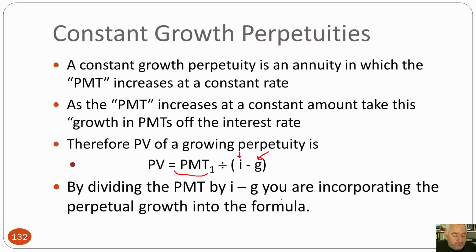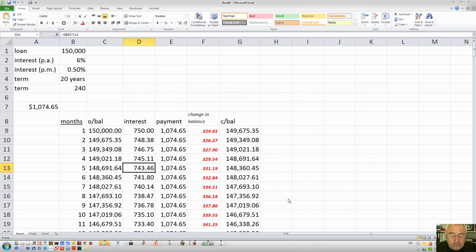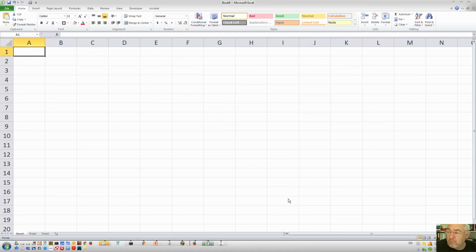Back to my favorite, Excel. Okay. So let's say that I've got $100. And look, I think I can invest that for 10%. So that's the interest rate. So that's my present value. But I want the cash flows that I get to grow by, what's inflation? Maybe 2%. So I want them to grow by 2% every year.